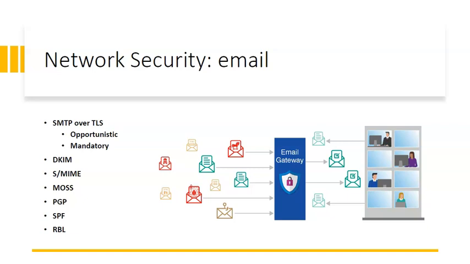MOSS is a protocol that uses the MIME multipart signed and multipart encrypted framework to apply digital signature and encryption services to MIME objects. So MIME object security services provide authentication, integrity, confidentiality and non-repudiation using MD5 and RSA asymmetric keys. So the next technique we can use for email security is PGP.